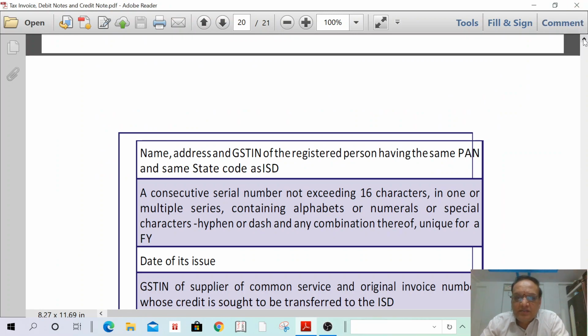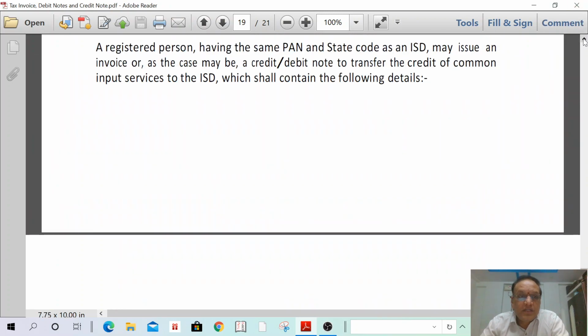Then second, a registered person having the same PAN and state code as an ISD may issue an invoice, or as the case may be, credit note or debit note, to transfer the credit of the common input service to the ISD, which contains the following particulars.